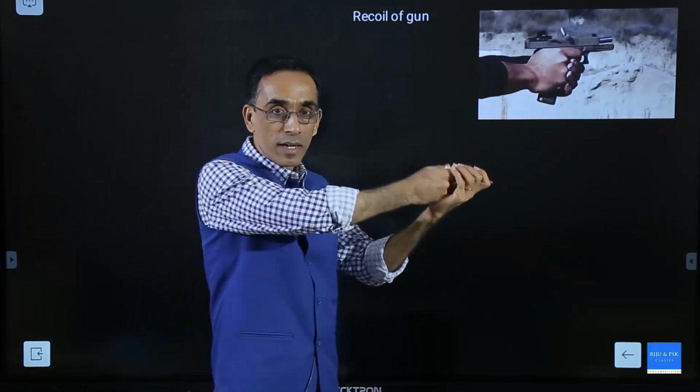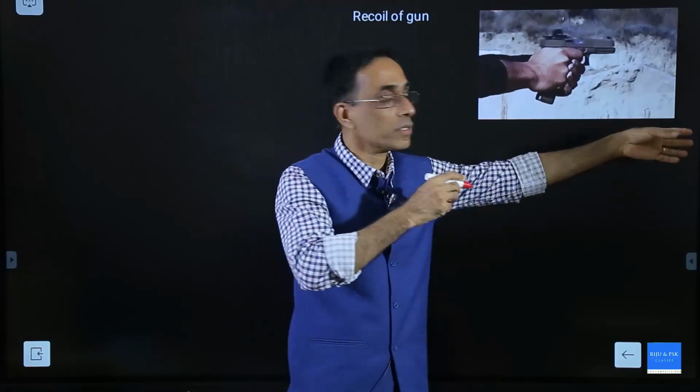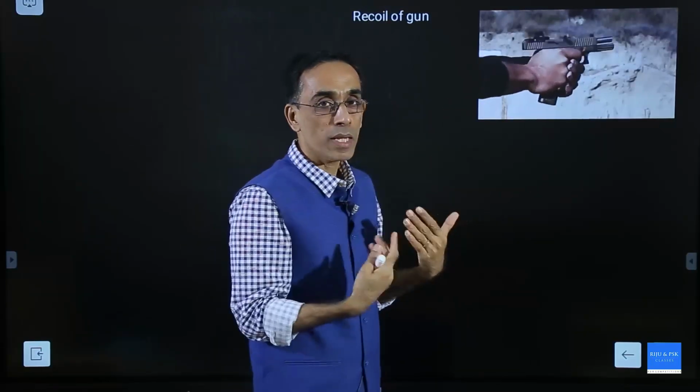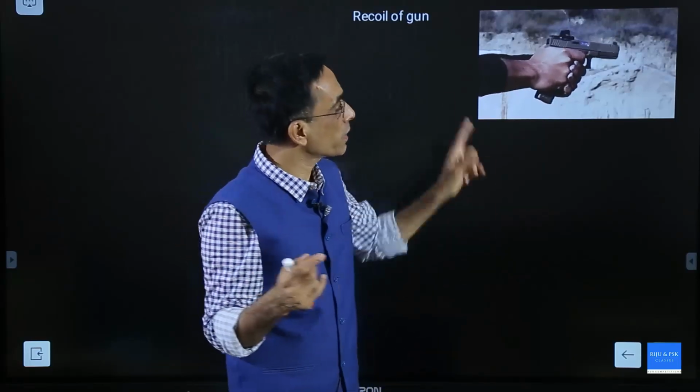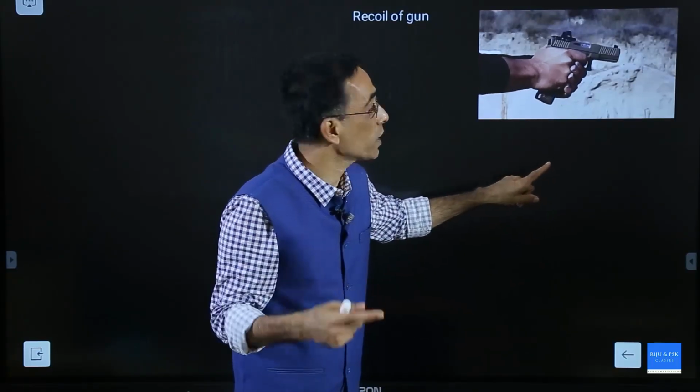You fire a gun, the bullet will go out and the gun will hit back. It's called recoil of the gun. Whenever you fire any gun, this will happen. Smaller gun, the hit back will be less. Larger guns will be very, very high. I will discuss this in the next class in more detail, but this is it.